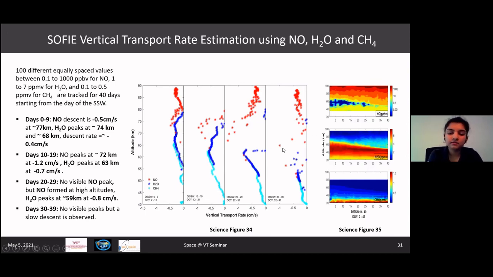And the last 10 days, from day 32 to day 41, we can see that the concentration of NO again tends to go down. It was not very distinctly seen. Similar is the case for water and that of methane. We don't see any significant peaks, but they still tend to appear to be descending downwards gradually.